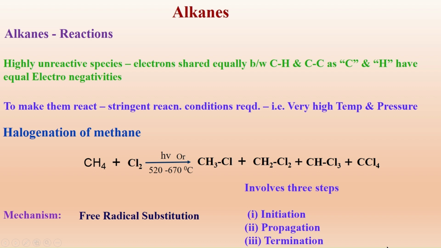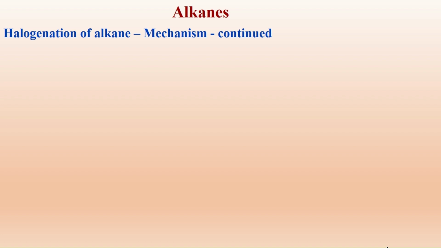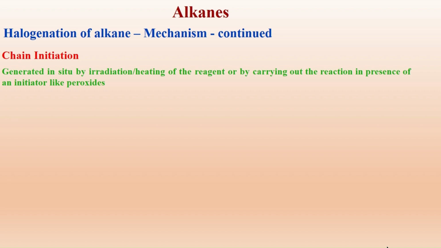How can it be initiated? Let us look into it. First step is the chain initiation. When you irradiate the methane and chlorine, the chlorine undergoes reaction to give rise to chlorine free radicals.